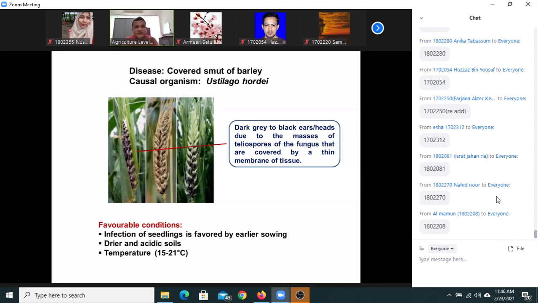Third point is you can see the empty rachis. In case of loose smut, empty rachis can be seen after the spores are blown off by rain or with the help of strong wind. But in case of covered smut, you will see the intact smutted heads. এই পয়েন্ট সুন্দর করে লিখবা।